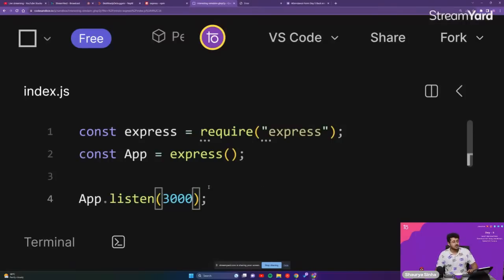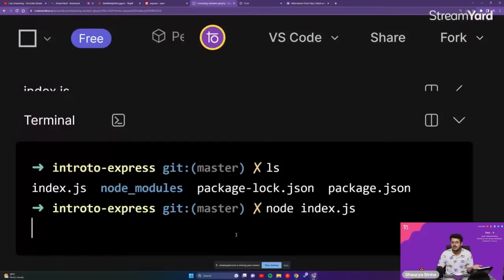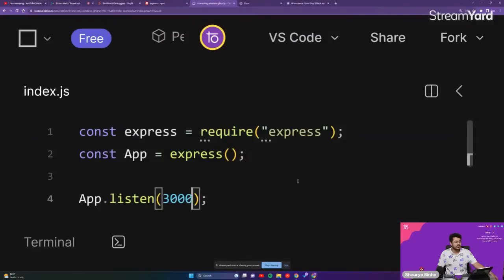Okay, guys. So for the function right over here, we need to send a message to our console, to our terminal itself, saying that the server has started on port 3000. Right now, it feels like the server just hanged the terminal. We don't know if the server started or not. To get a message inside the terminal, we are going to arrange a function that is going to get executed whenever this line gets completed. That is called a callback function. You call the function once this particular line of code gets executed completely.